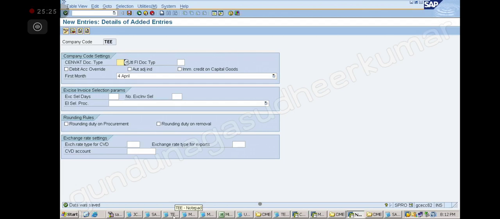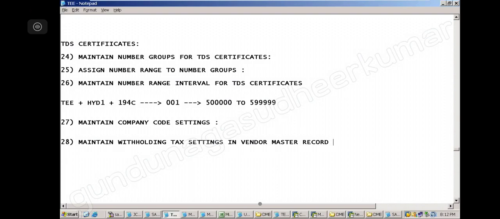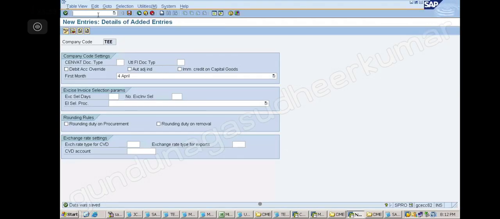Next, step number 28. Maintain withholding tax settings in vendor master record. That is FK02. Maintain withholding tax settings in the vendor master record. Right? So you go like this. So /n FK02.